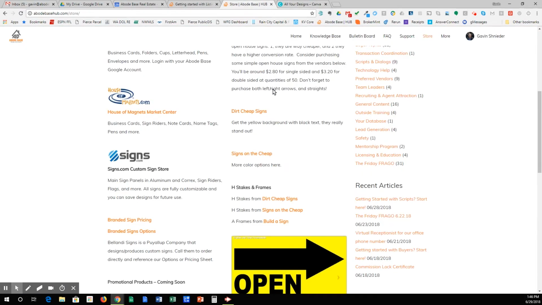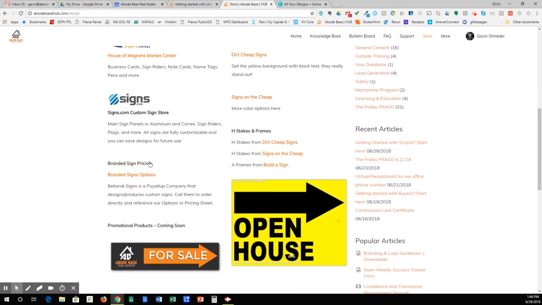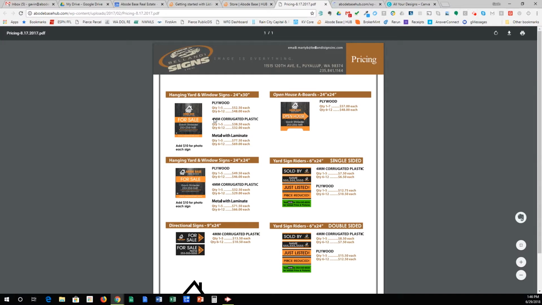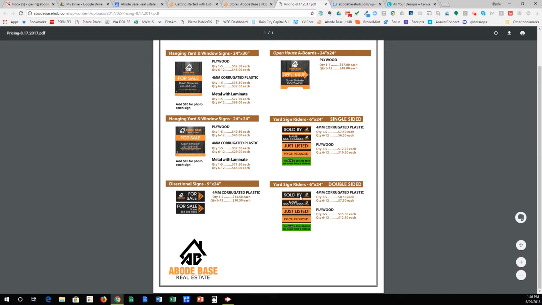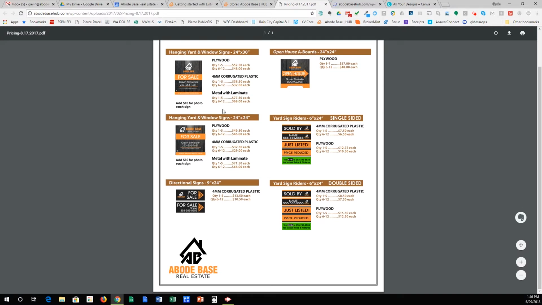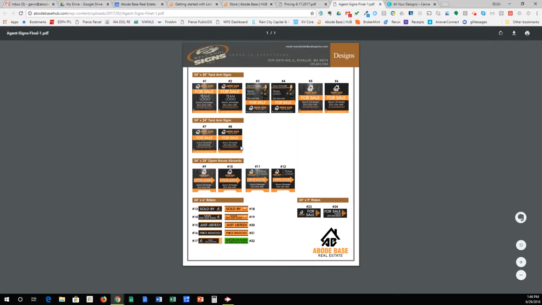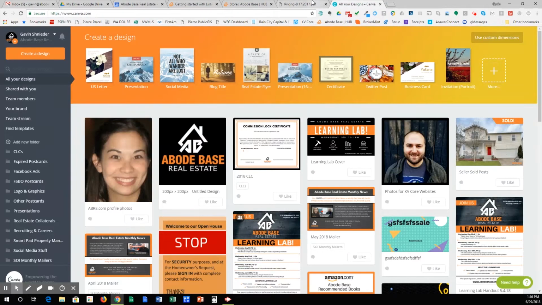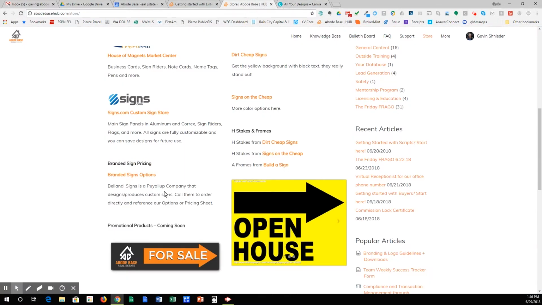If you want to use a local company, we're set up through Belandi Signs, and we can open up the Belandi Signs order forms. And through them, we have set up main sign panels, open house signs, riders, etc. So these are all the different prices for those, and then these are all the different options within those different kinds of signs. So you just call them up, say, hey, I want 5 number 5s. Here's my information, and they get them ordered for you. And they're up on South Hill in Puyallup. Anyways, that's the Belandi sign store.